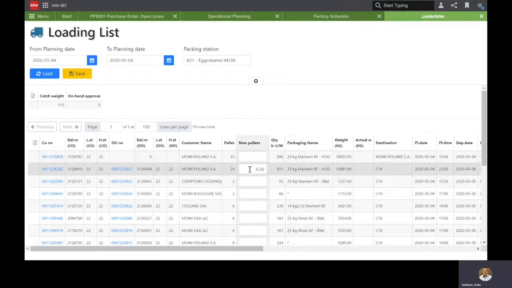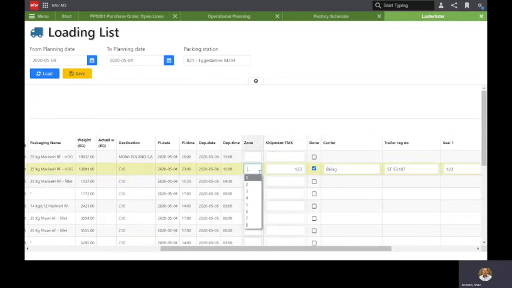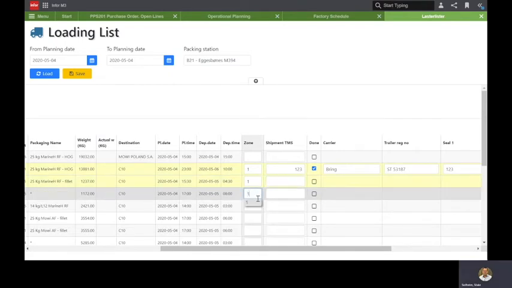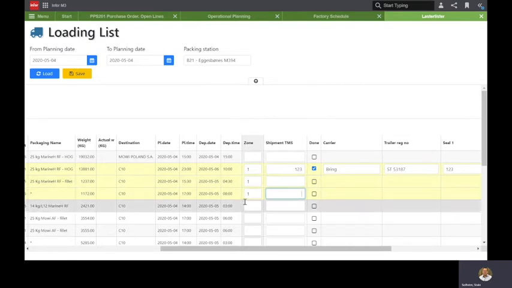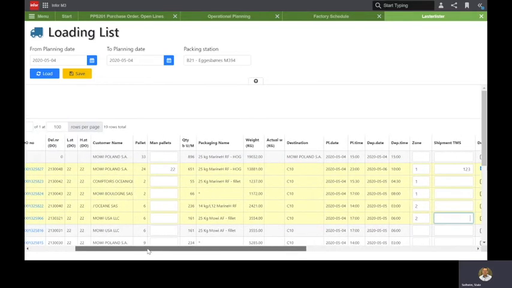Then we can adjust the number of pallets if we need to do that. And then, this is the important part for the AGVs, we can plan what zone the products should be moved to when they are picked up from the palleting machine. So here they can stack and prepare the shipments of the trucks by assigning these orders to the zone. And there is a number of pallets that is possible to get into every zone. So they need to keep an eye on how many pallets they assign to the loading zones.